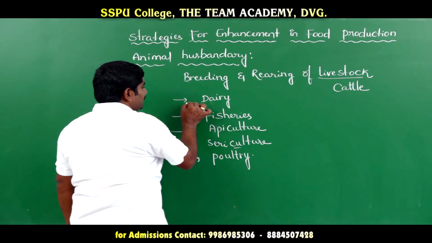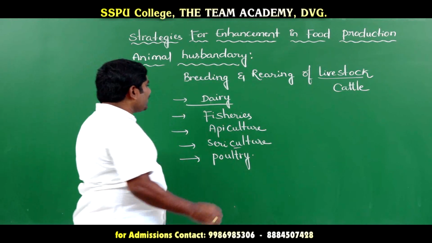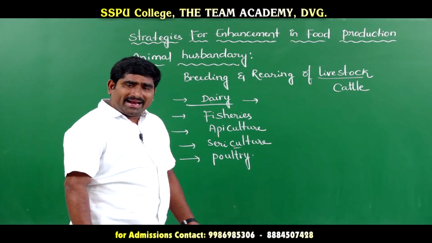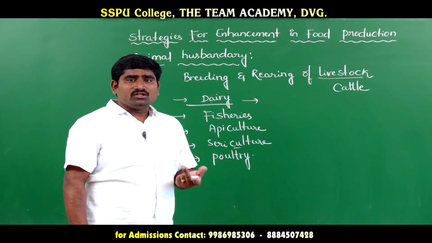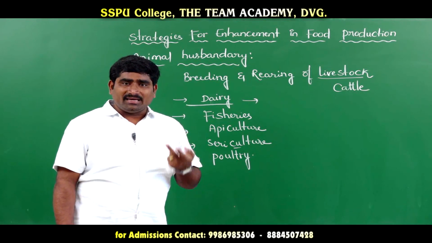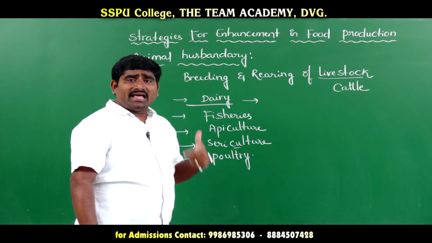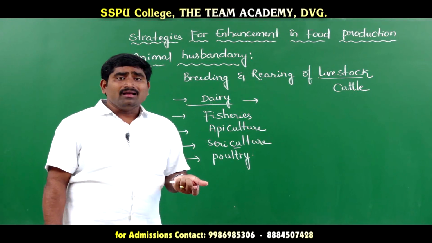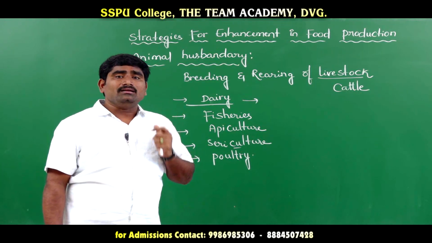First let us see dairy farm management. Before seeing its importance, first let us see what it is. Dairy farm management is nothing but breeding and rearing of animals for yielding milk. The animals which give milk, we have to breed and increase in number, and at the same time we have to increase the productivity of those animals. Dairy farm management means rearing and breeding of livestock, and not only livestock but also other animals like sheep which produce milk.